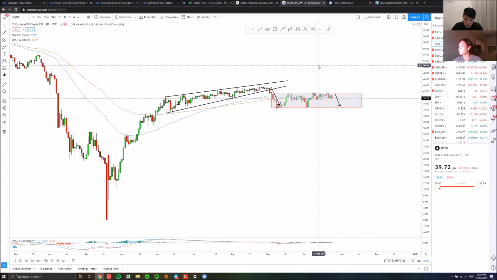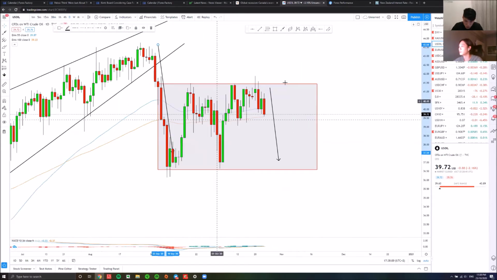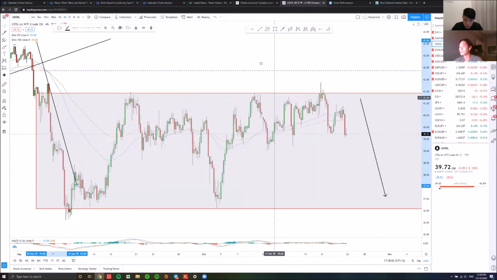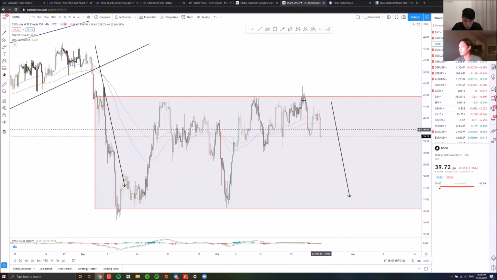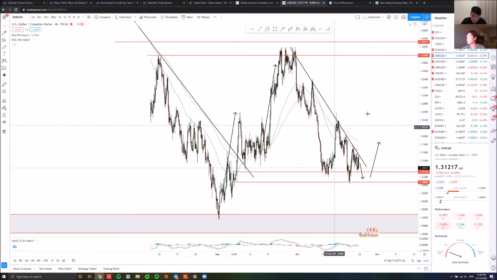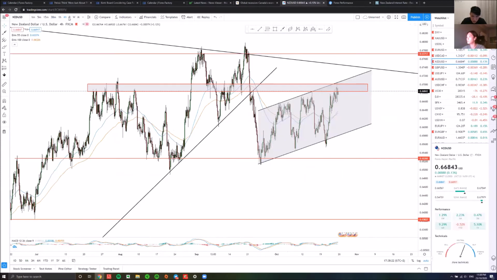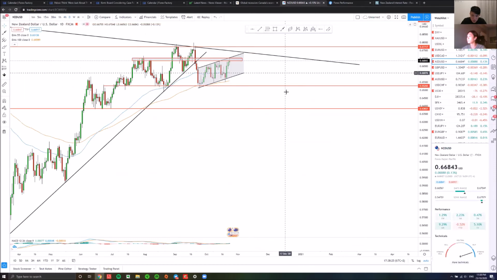And as we can see, US oil, because the Canadian market is heavily correlated with the oil price, after the oil price broke below this channel, it has been trading in this range. And as mentioned last week, oil price was trading near the top of the range, and it got resisted and started coming down. So if oil prices continue going down, then definitely the Canadian dollar would weaken and dollar CAD would appreciate. Next would be Kiwi dollar.